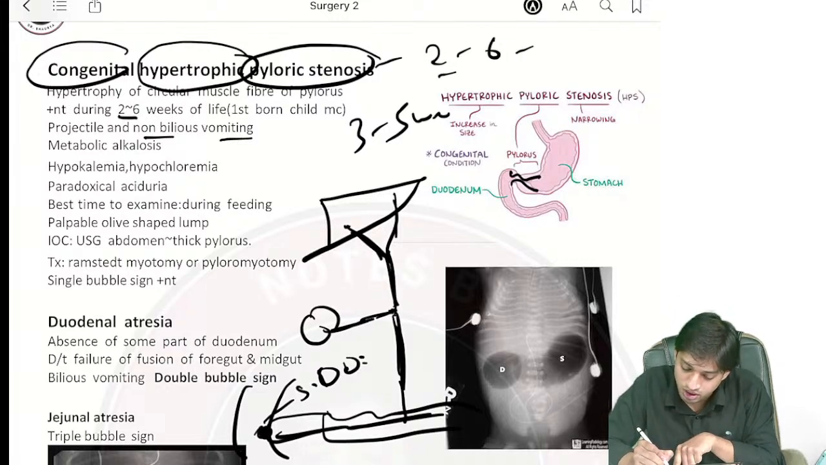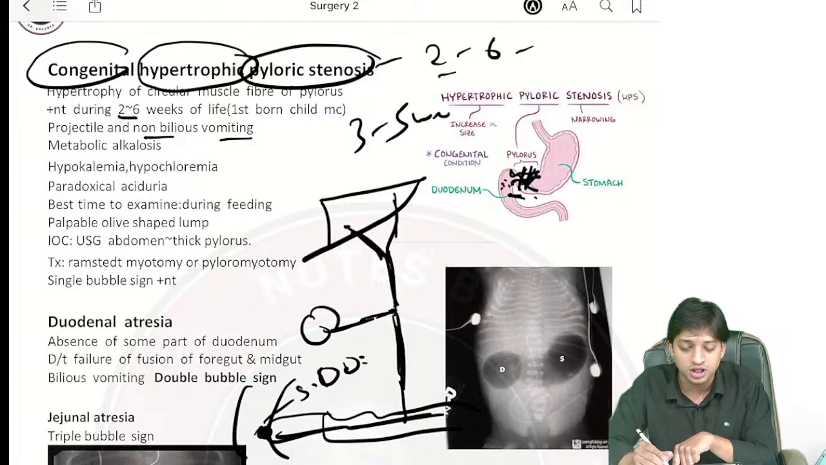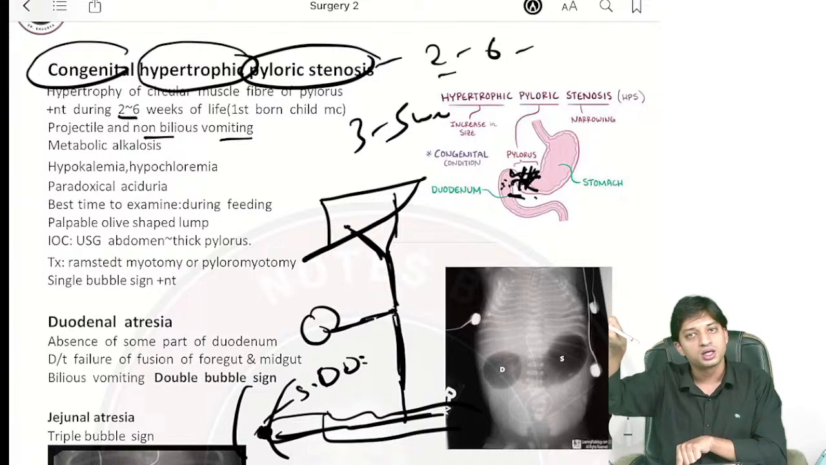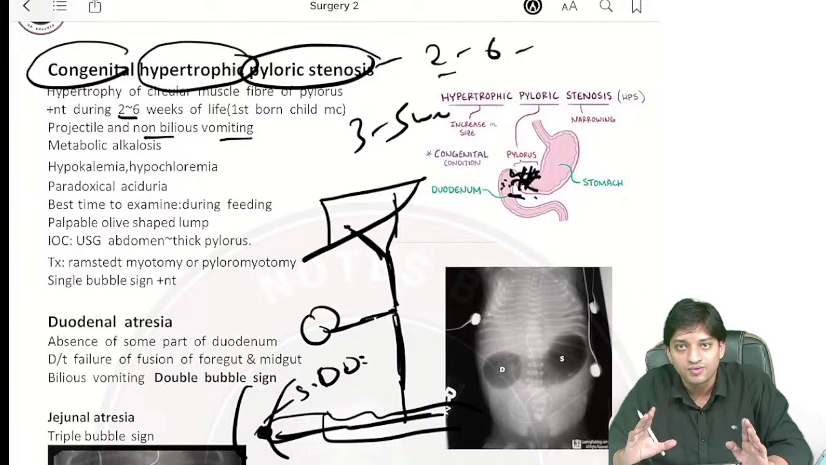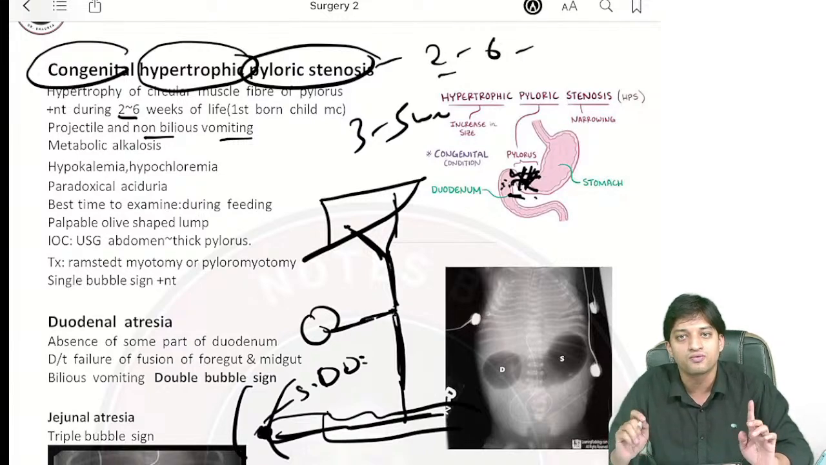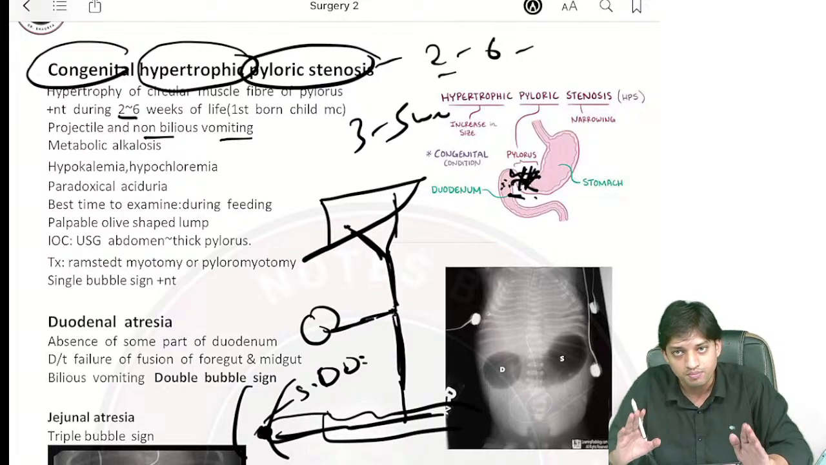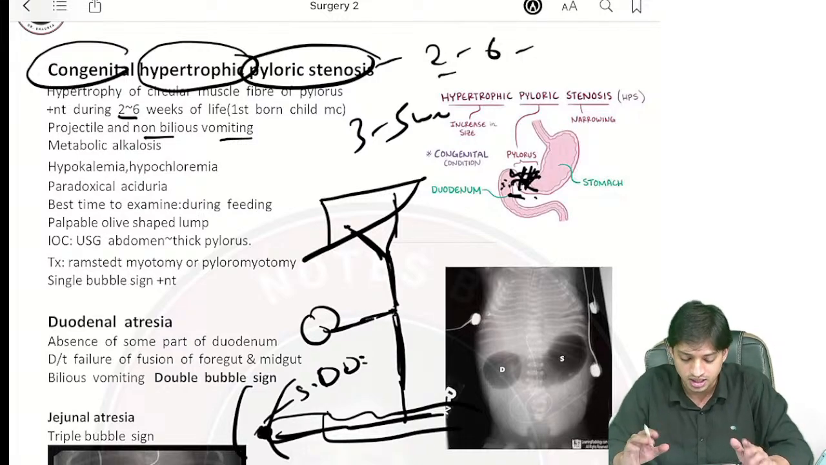And here the pylorus, so here it is the opening of sphincter of Oddi, and there is hypertrophy of the pyloric sphincter. If there is hypertrophy, that means the duodenal contents or the bile cannot reach into the stomach. Yes, so the vomiting will always be projectile, forceful, and non-bilious in case of congenital hypertrophic pyloric stenosis. I hope you understand the concept.